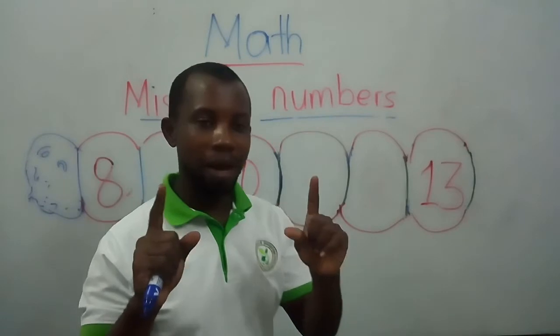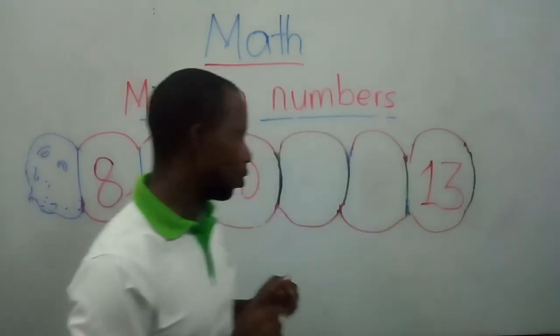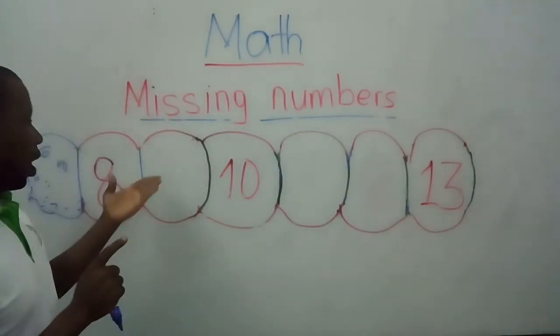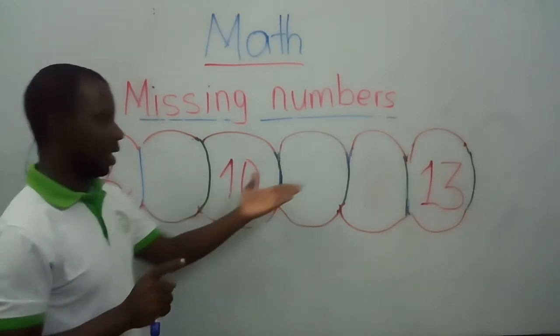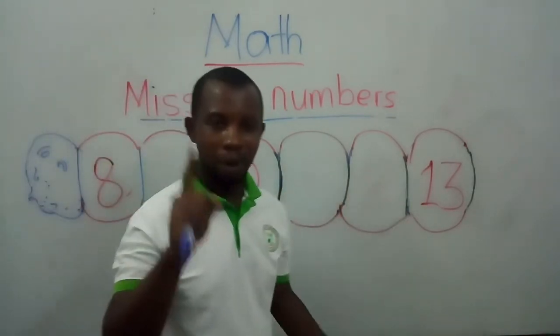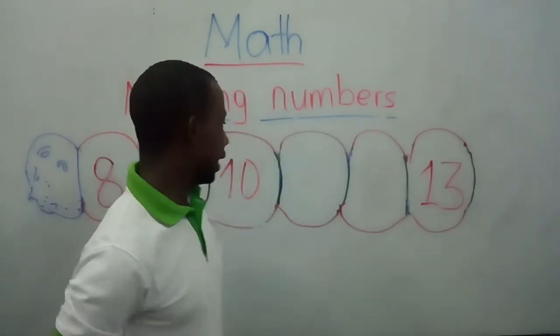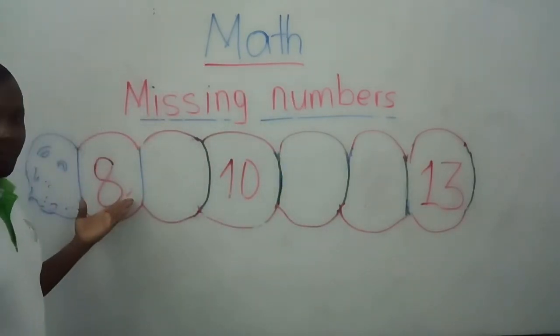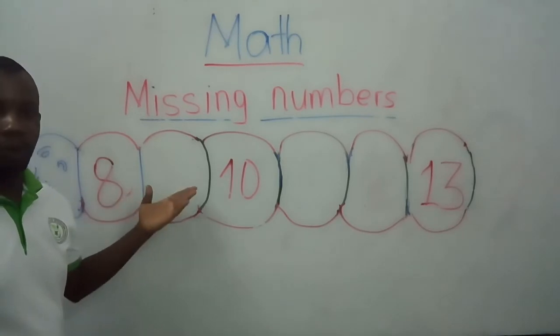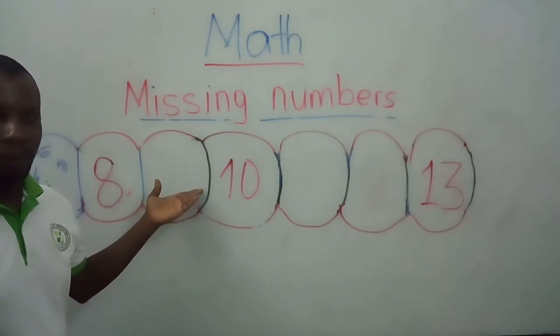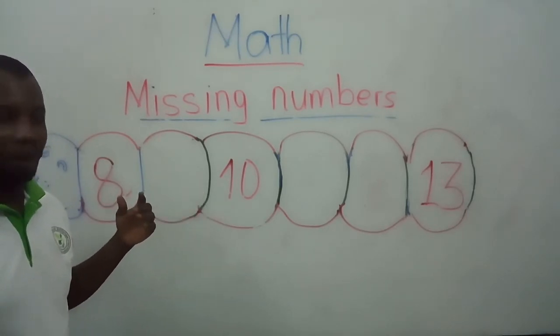Now missing numbers also mean we are going to look for the numbers that are supposed to be here, here, and here, but they are not here. Now we have number 8. Now after number 8, what number do we have? So let's count from number 1 to number 10.